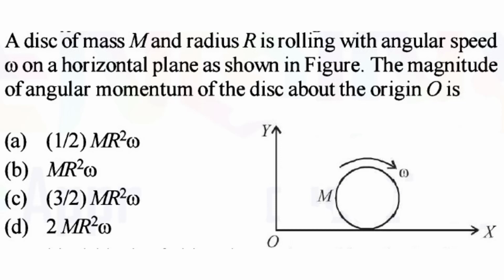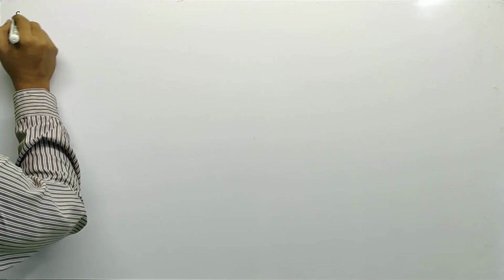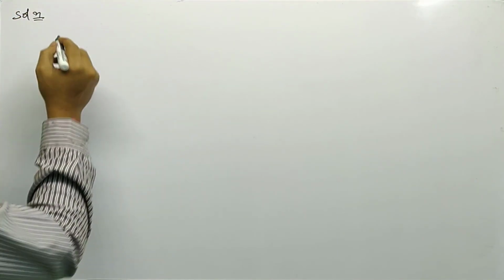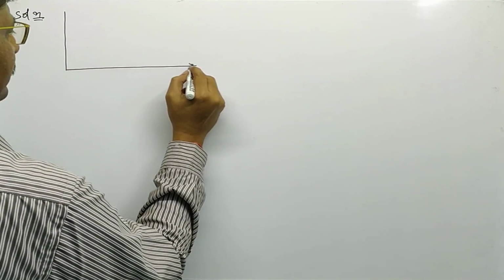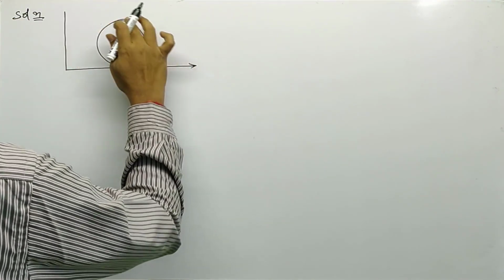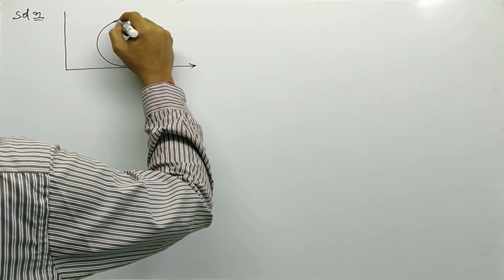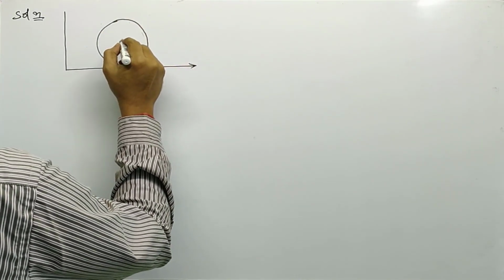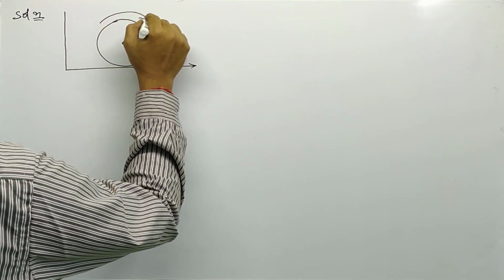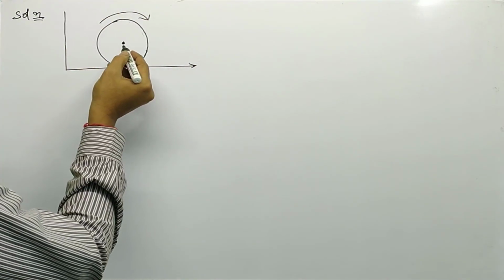A disc of mass capital M and radius capital R is rolling with angular speed omega on a horizontal plane as shown in the figure. The magnitude of angular momentum of the disc about the origin O is? Solution. In the question, a diagram is given. A wheel or a body of mass capital M and radius capital R is rolling, not rotating, like this. This diagram is given in the question.